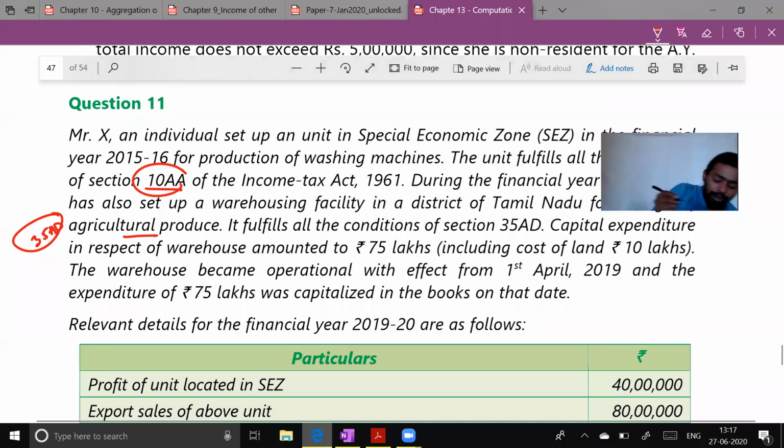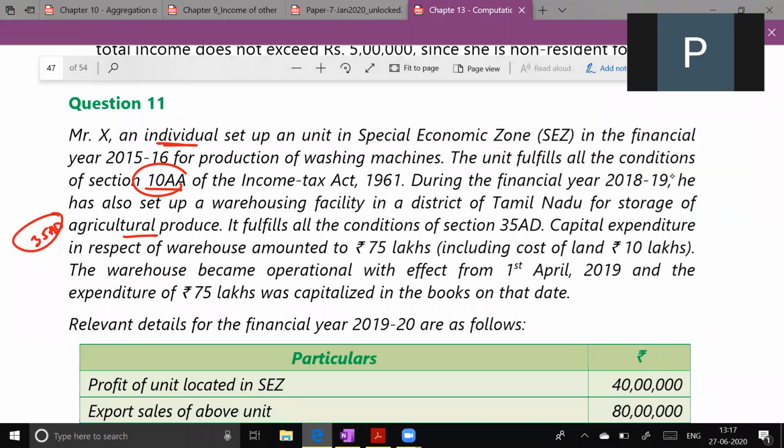So till now the assessee has taken the benefit of section 10AA, and here the assessee will take the benefit of 35AD, and he is an individual. Do we charge AMT to an individual? Is it applicable to an individual? This is my question to all of you. Please reply. Your answer cannot be a simple yes or no. Is it applicable to all individuals?